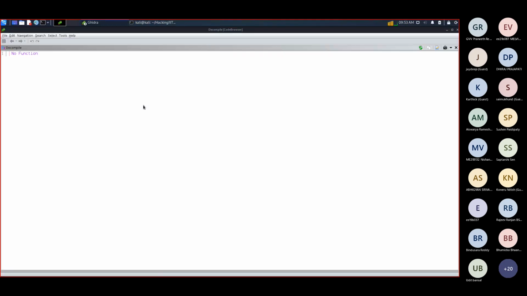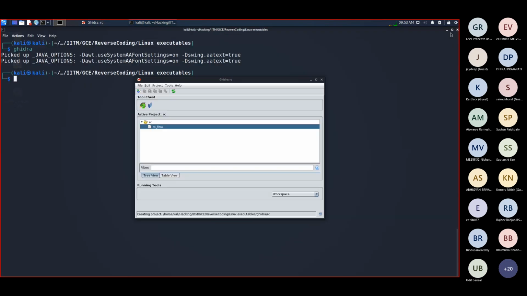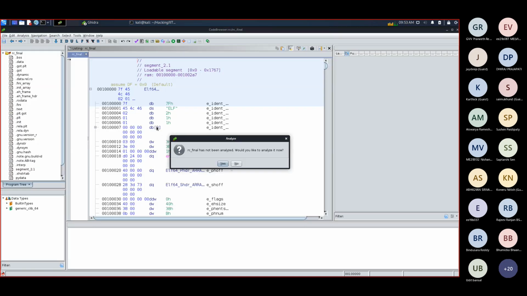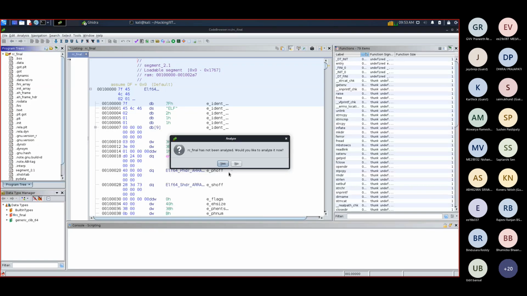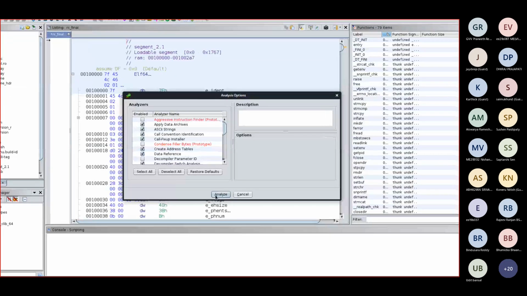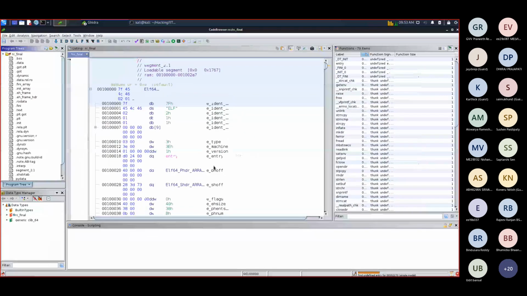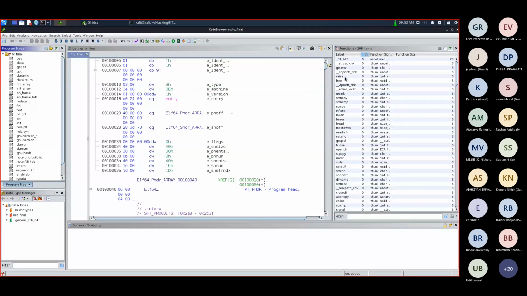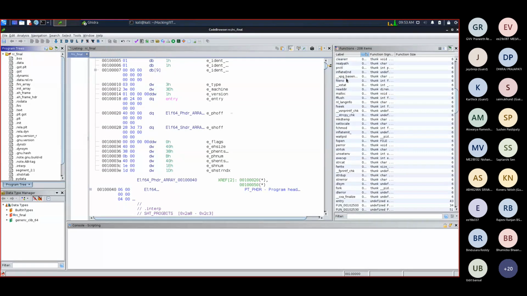I'm sorry, I didn't open the file. Yeah, now it will open up. I would like to analyze it. It's asking me if I should analyze, so I'll analyze it. Doing its analysis. Yep, it's done. So now we can look at all the functions. Here are all the functions. If we find main, we can just have a look at main.